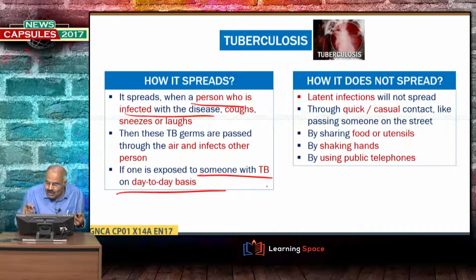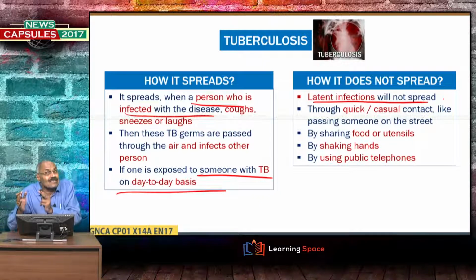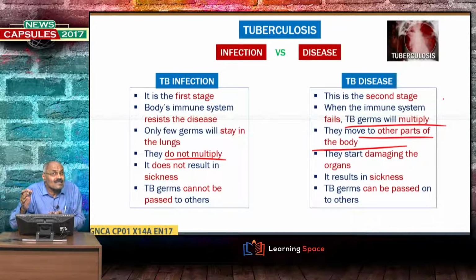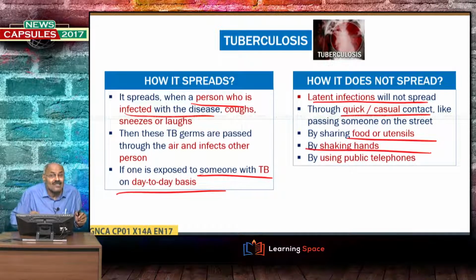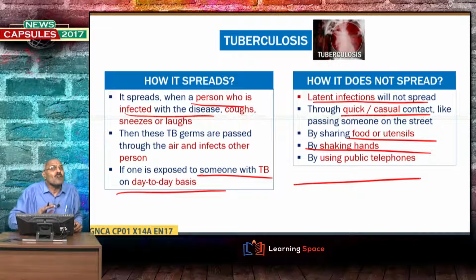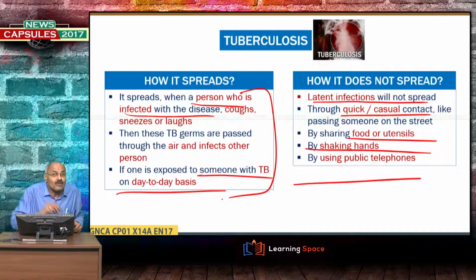Then how does it not spread? Latent infections will not spread. We have discussed two stages of the disease, the first stage that is infection or latent infection, that will not spread, but when it is in the disease stage, it spreads, right? And through quick or casual contact, it will not spread. By sharing food or utensils, by shaking hands, by using public telephones, normally it won't spread. So, under what circumstances it will spread, I have given here.